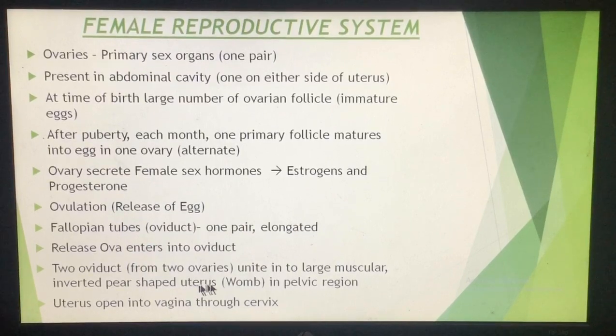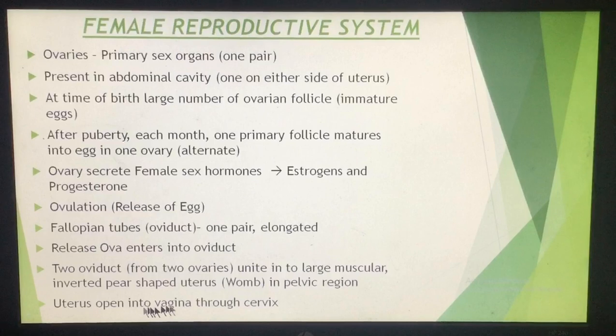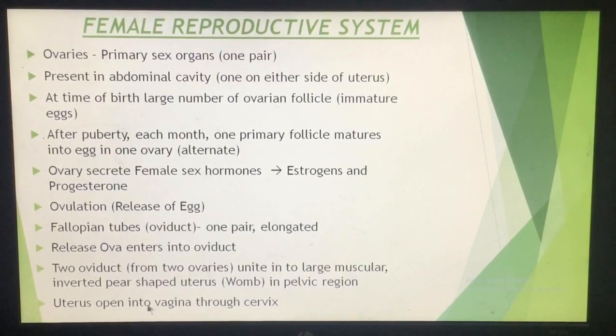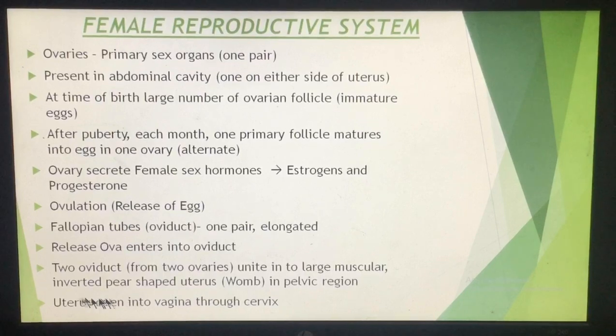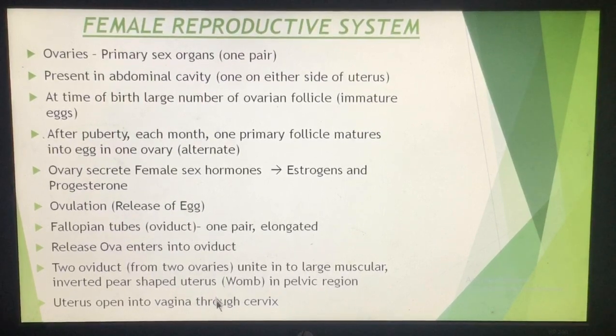Another name of the uterus is womb also, and this uterus is present in the pelvic region. Then this uterus opens into the vagina through the cervix. That means the uterus opens into a narrow tube, known as the cervix, and this cervix opens into a broad tubular structure which is known as a vagina.